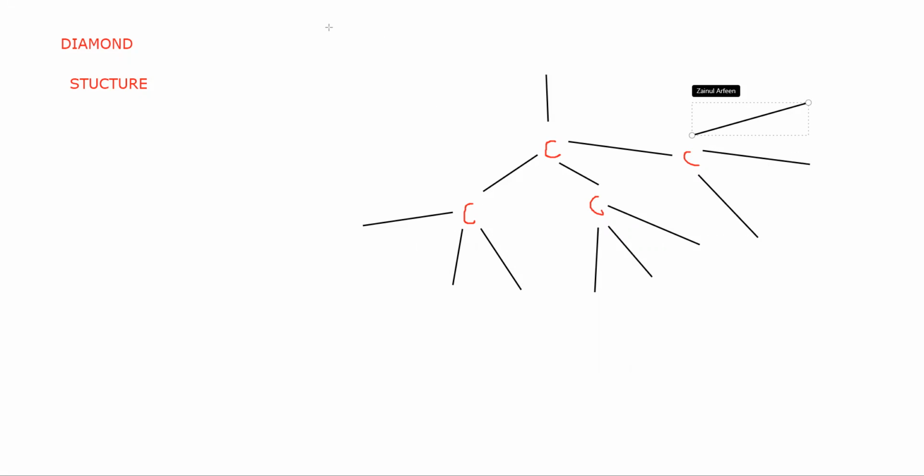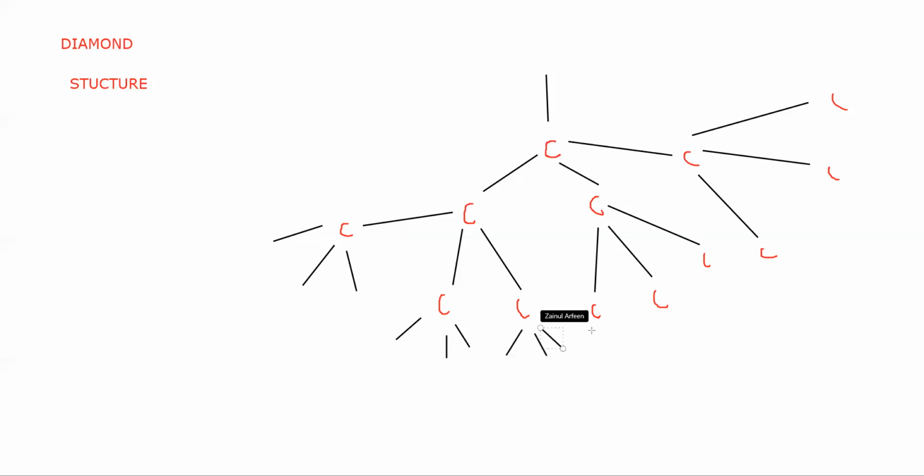If I draw another carbon here, again it will form 4 bonds. So the structure will continue to an infinite number of carbon atoms. At the last, we don't have to draw all, we just make a line to show that the structure continues.